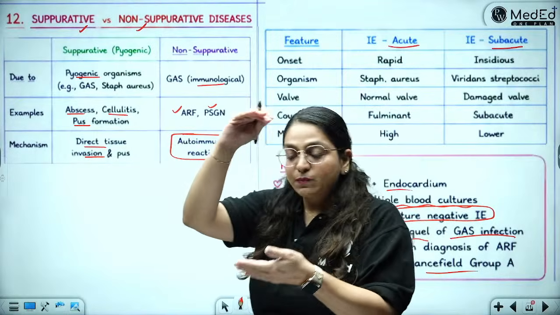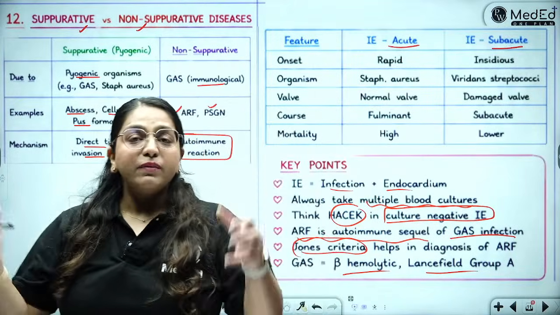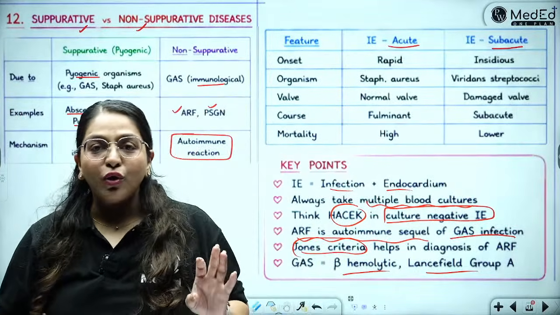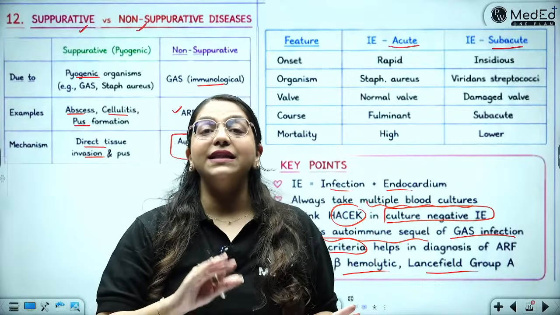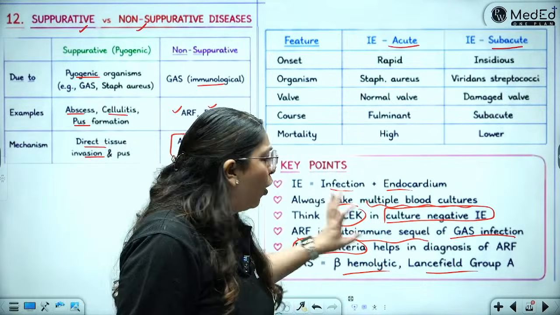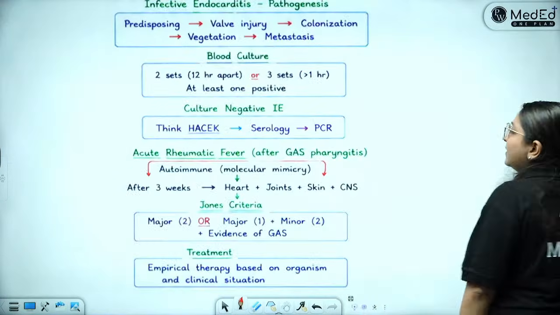Whenever you make this small little summary table in the end, the examiner gets super impressed. Why? Because when you have given everything in a little summary, even if they don't have time to read through all of it, they will read the summary and then they will realize that you know what you have written. Okay, always going to fetch you good marks. Okay, done and done, right?